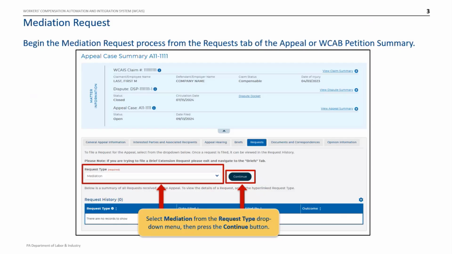First, we'll begin with the process required to request a mediation. This process begins on the Request tab of the Appeal Summary or WCAB Petition Summary. From the Request Type drop-down menu, you would select Mediation and then press the Continue button.